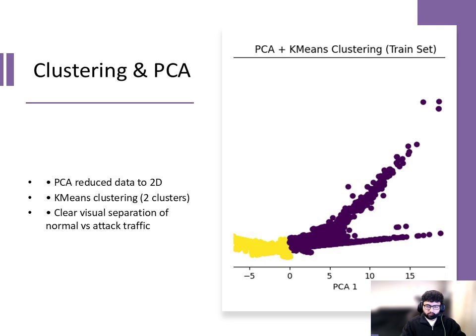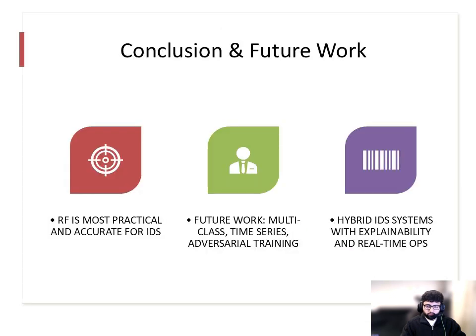To explore the dataset structure beyond labels, I used PCA to reduce dimensionality and applied k-means clustering. This helped visualize whether the malicious traffic and normal traffic naturally form separate groups. This scatter plot shows the PCA-reduced dataset with 2 clusters identified by k-means. We can see a strong separation between the 2 groups, which supports the effectiveness of the feature set and validates our classification results.